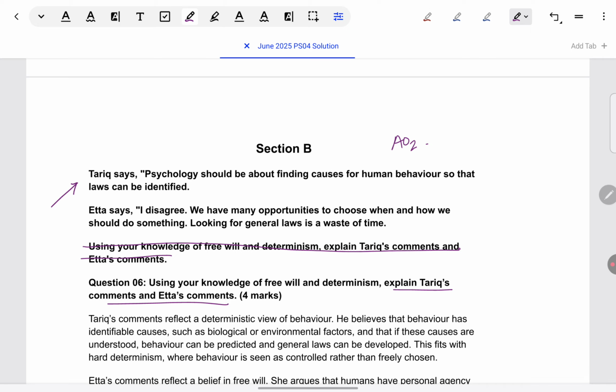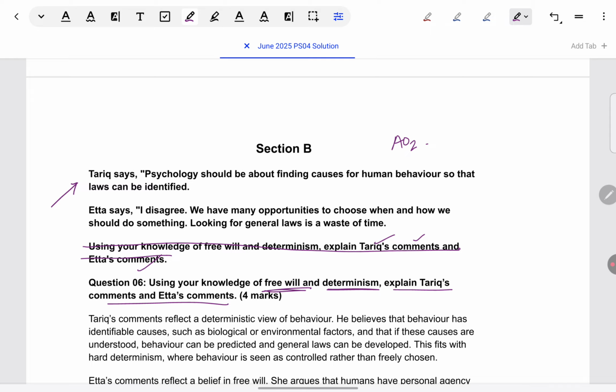Now, what we have to do in this question is firstly, whatever we write about free will and determinism, all of it has to be relevant to what Tariq and Etta are saying. We are not to give general descriptions of what is determinism and free will. We can begin with saying, for example, Tariq is supporting a deterministic view.